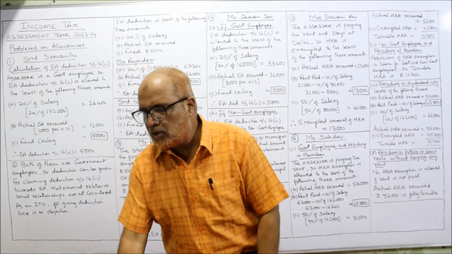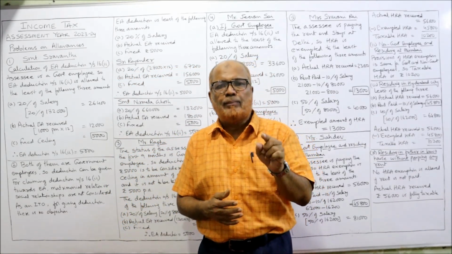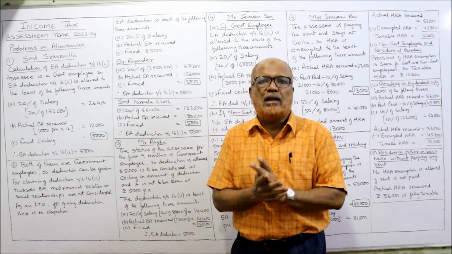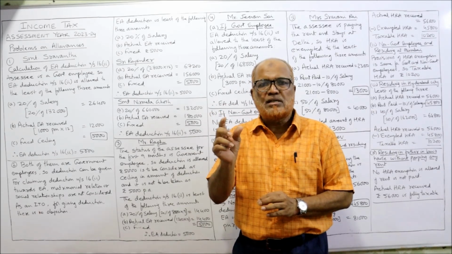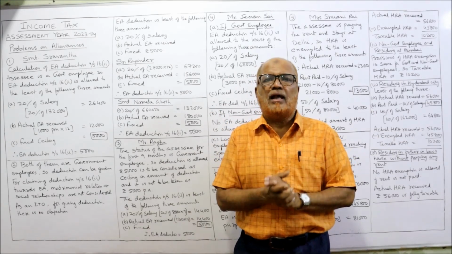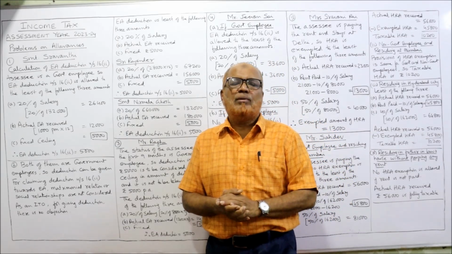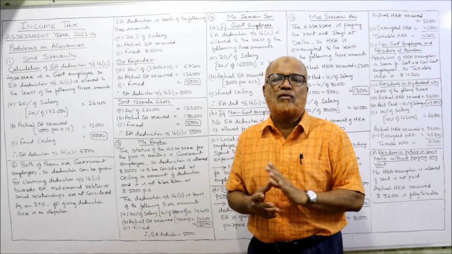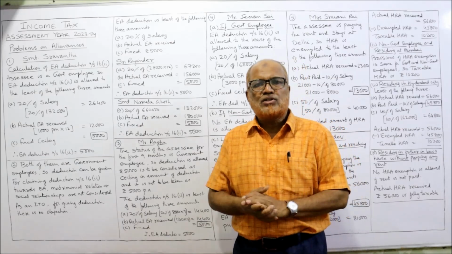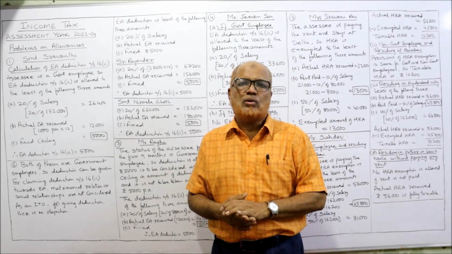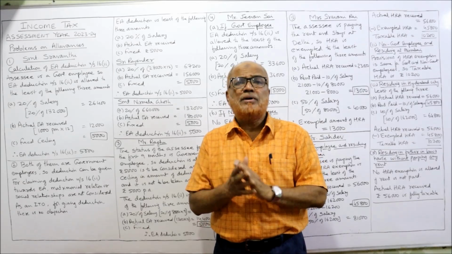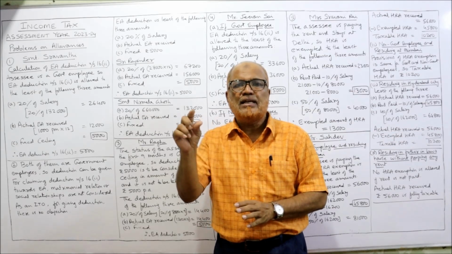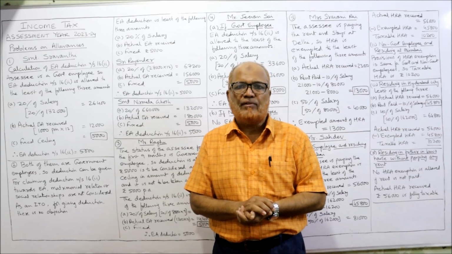In the last video, I've explained EA deduction under section 16(2) will be allowed only for government employees. For non-government employees, it is not allowed. First of all, whatever EA is received will be included under allowances. Later on, deduction will be given under section 16(2). This deduction is available only for government employees. So how much deduction? The least of the following three amounts. First one is 20% of salary. Second, actual EA received in the year. Third one, the fixed ceiling given by the Income Tax Act, that is rupees 5,000.